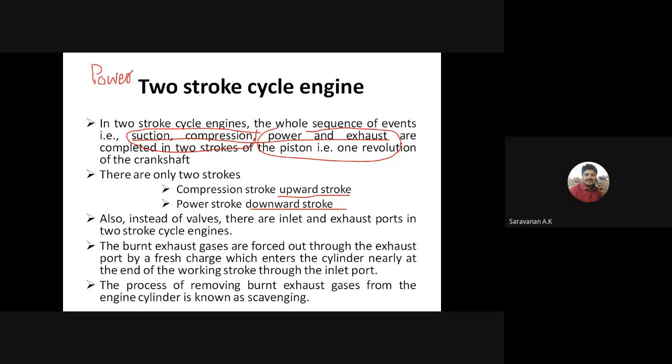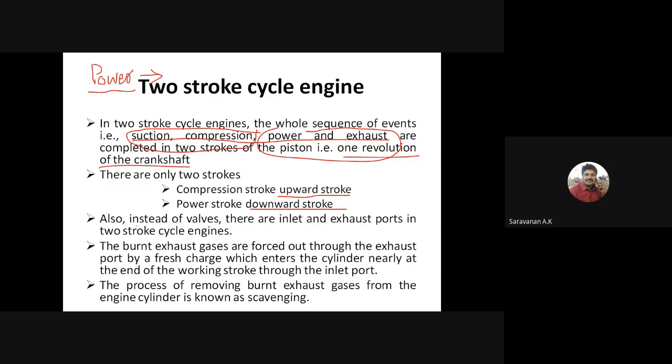The power stroke is produced in one revolution of the crank in the 2-stroke engine, but in the 4-stroke engine, the power stroke is produced in every 2 revolutions of the crankshaft, right?